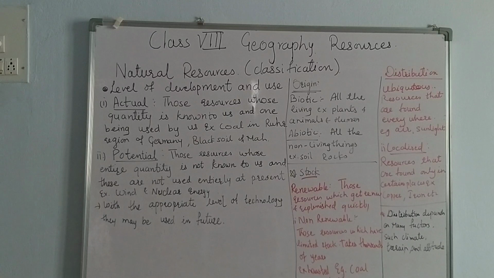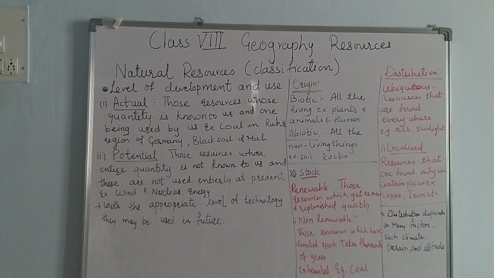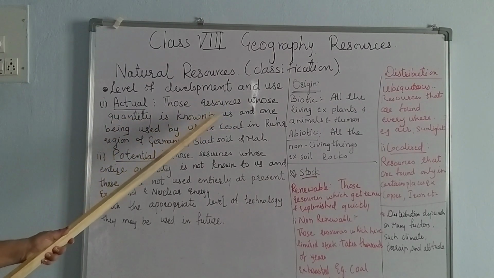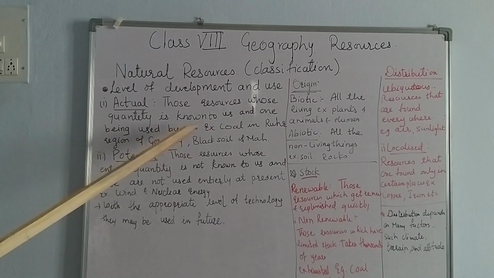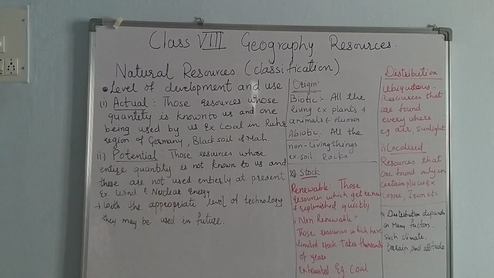Now we'll discuss natural resources. Actually, we have already studied the definition of natural resources. Now we will see the classification. Natural resources classification: the level of development and the use. There are levels of development for the classification of natural resources. What is actual? Actual means those resources whose quantity is known to us and which have been used by us, that is coal in the Ruhr region of Germany and black soil in Maharashtra. Let me explain this.